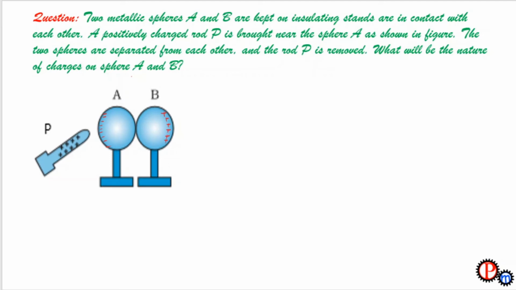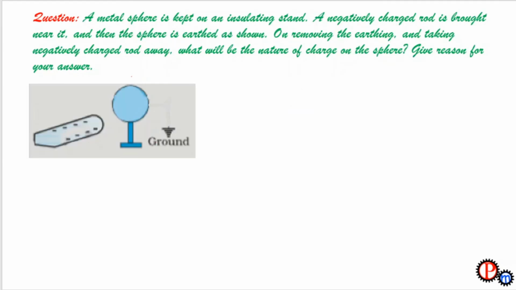Now when these two spheres are separated, sphere A will have excess negative charge and sphere B will have excess positive charge. So after the rod is removed, sphere A will be negatively charged and sphere B will be positively charged. A metal sphere is kept on an insulating stand.